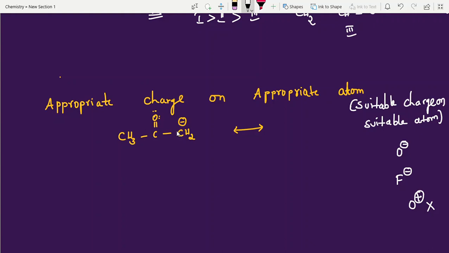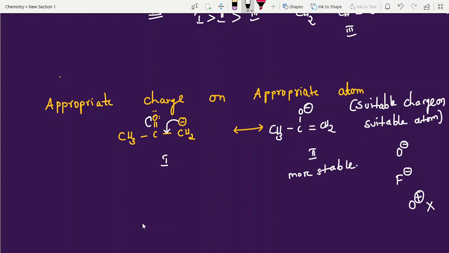So now you can look into this one. How can we write the structure? This is negative, sigma, lone pair. Negative, sigma, double bond, that is also now shifting here. Finally what will you get? CH3 CO minus double bond CH2. This one. See students, suitable charge on suitable atom. So this is more stable. Structures 1 and 2: which is more suitable? Here oxygen has the suitable charge. That's why it is more stable. Clear? Like this.